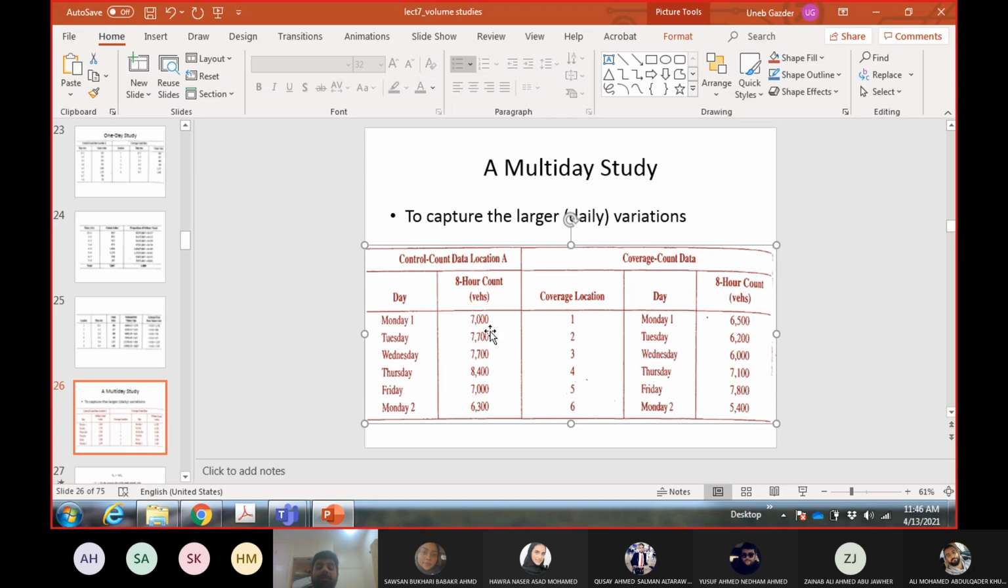First of all, we need the average weekday 8-hour count. So you can easily calculate the average for the weekday from the control count location. So give me the average value for the control count location. Give me the average of these 6 numbers. And please hurry up.